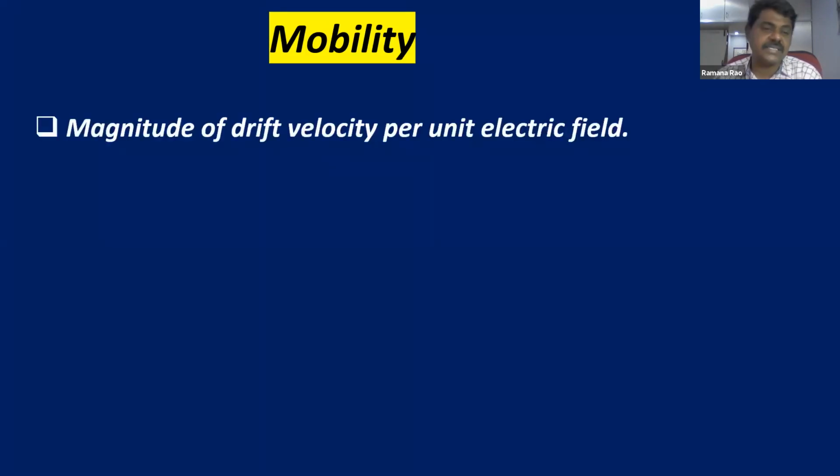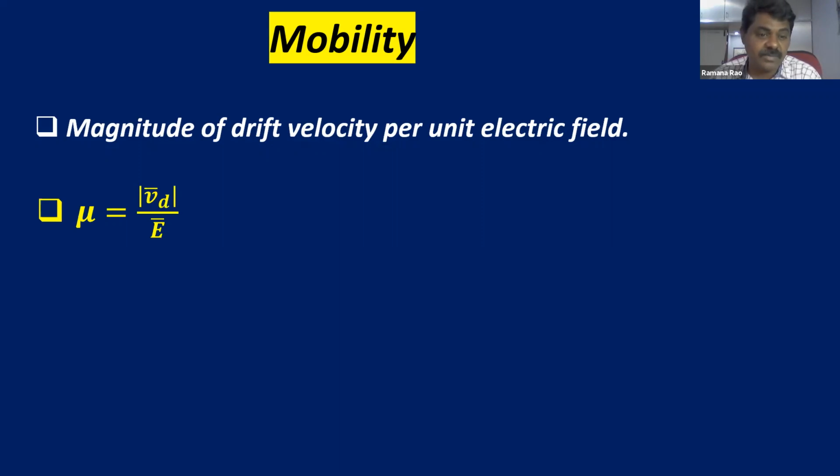So that is the concept of mobility, right, children? Mobilization means what? We have to make them move. We have to mobilize the electrons to move. As far as the mathematical definition is concerned, it is the magnitude of drift velocity per unit electric field. That means drift velocity by unit electric field. Mobility is represented with the symbol mu. Mu is equal to the magnitude of drift velocity divided by electric field.